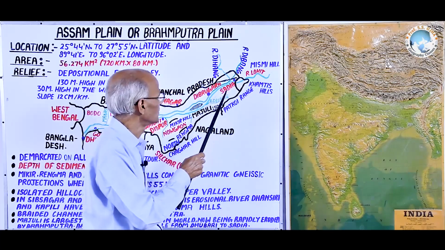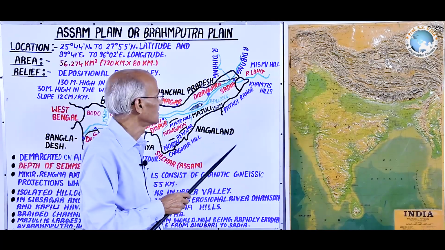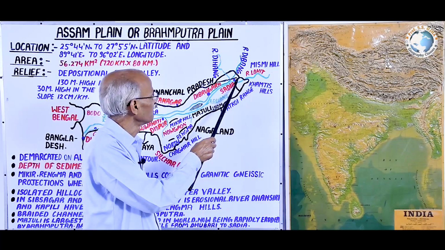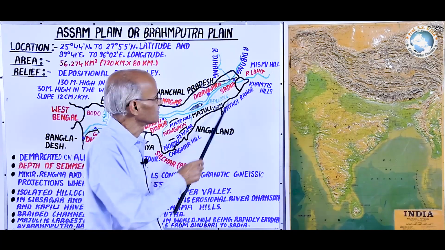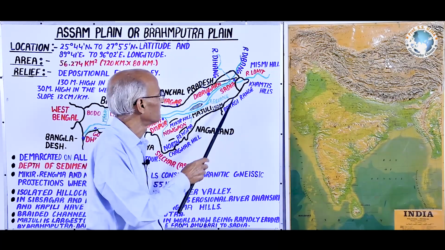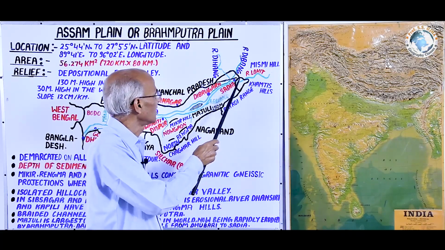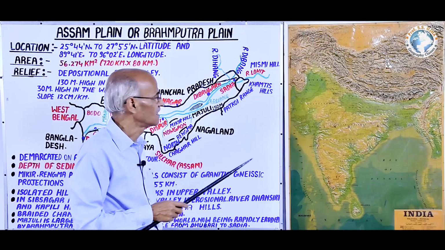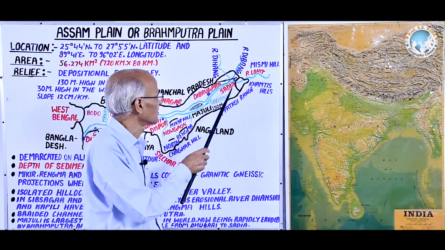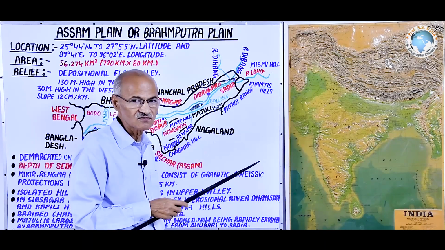If you see here, there is a place named Sadia. Sadia in Hindi means marriage. Marriage means the meeting of several souls or rivers. Here in Sadia, several rivers like Dihang, Dibang, Lohit meet, and then the flood in this river starts from this point, and there is sufficient water.